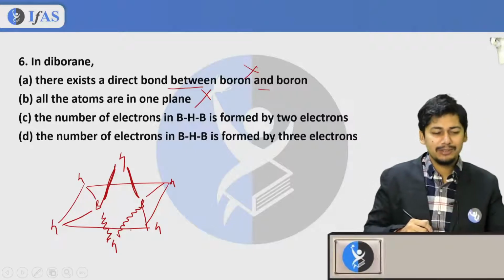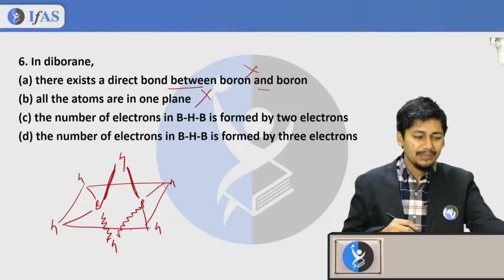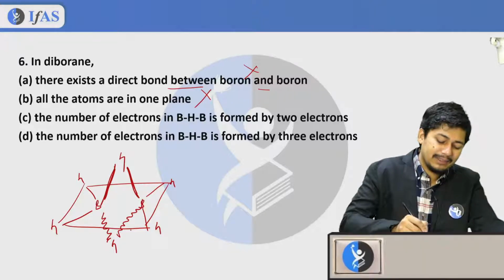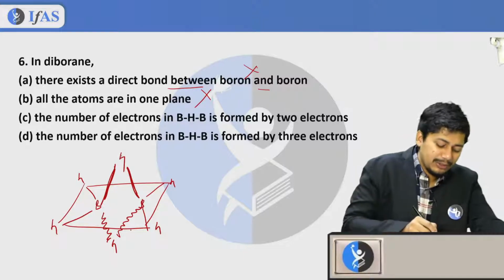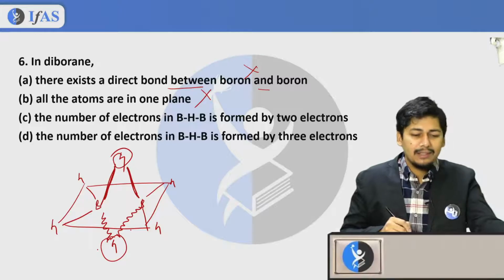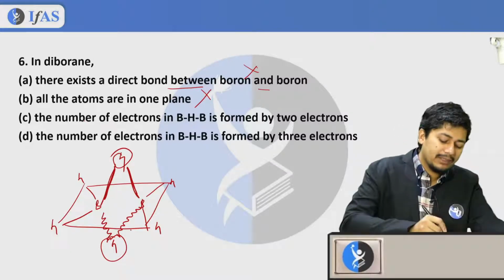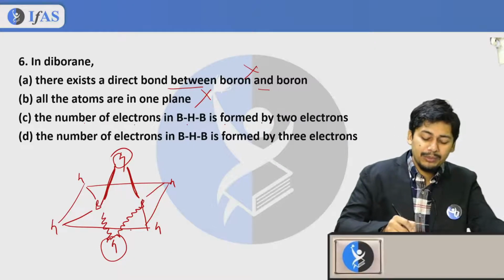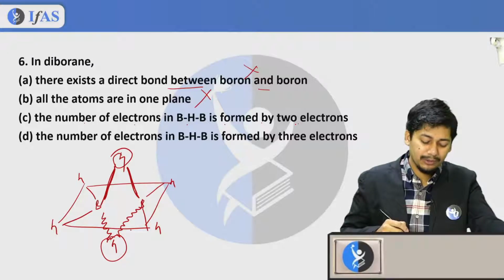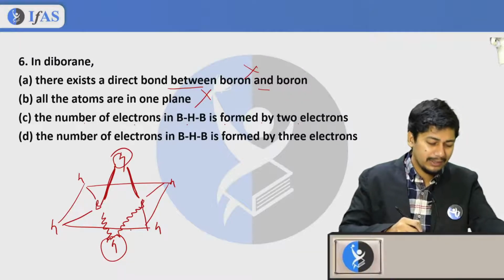This is going to be the structure. So this is also incorrect because these two atoms are outside the plane. The number of electrons in BHB is formed by 2 electrons. Yes, this is going to be the correct statement.